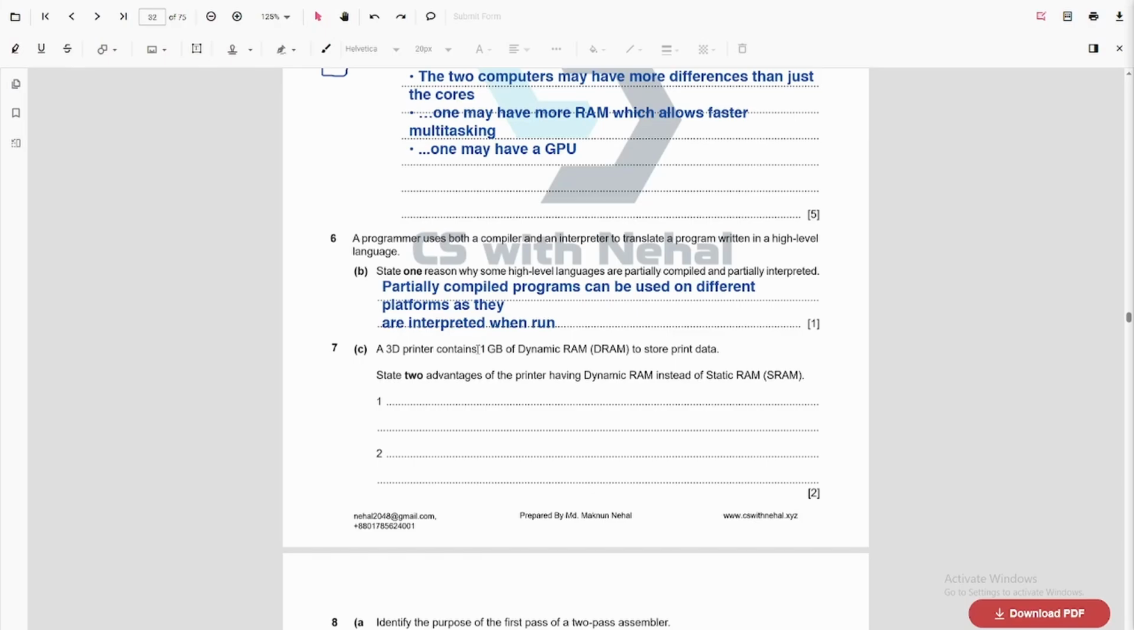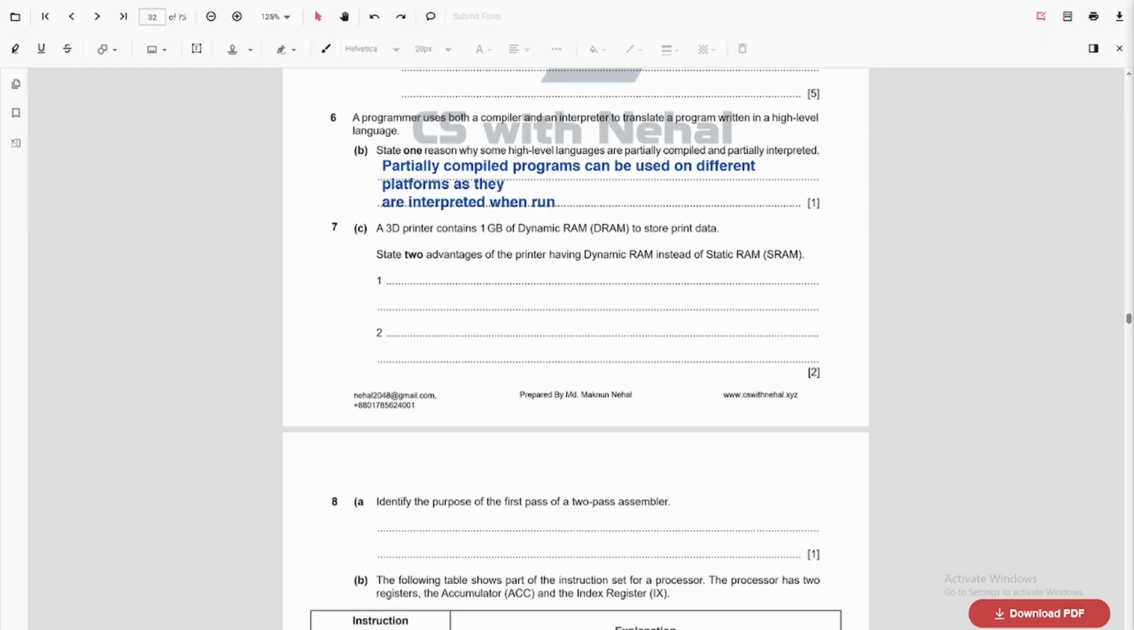A 3D printer contains 1 GB of dynamic RAM to store print data. State two advantages of the printer having dynamic RAM instead of static RAM. So dynamic RAM has lower cost per unit, right? Static RAM has a faster access speed. So that means if we use dynamic RAM, maybe we do not need the fast access speed. Also, there is a higher bit density, meaning more data can be stored per chip in dynamic RAM.